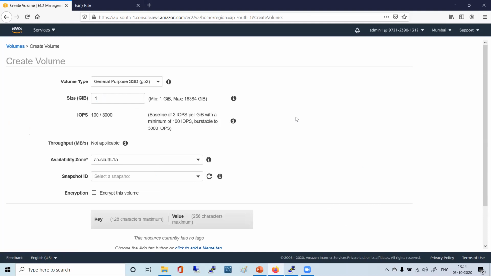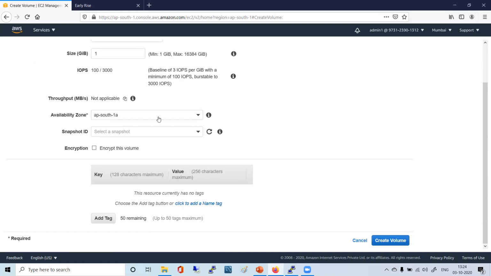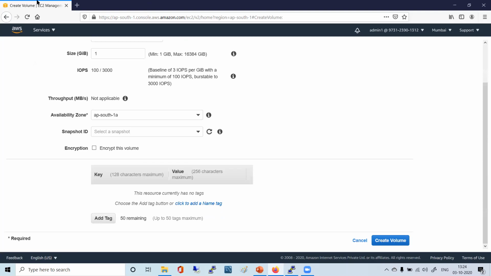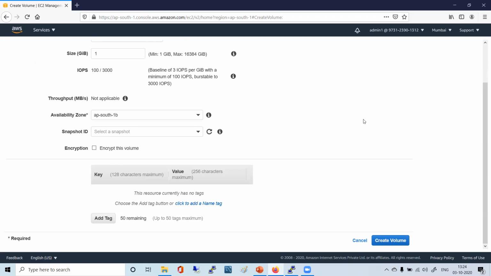Okay. Now see, leave everything as it is. Availability zone. What is the availability zone of my machine? AP South Mumbai, 1A, 1B. That is important. That's what we discussed: EBS volumes are properties of availability zones.